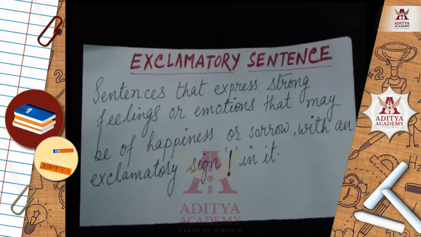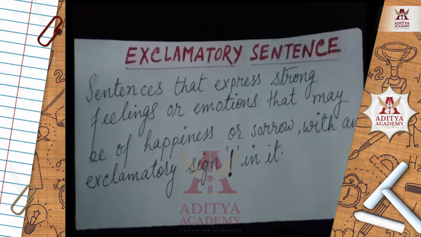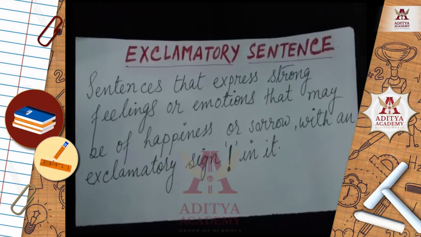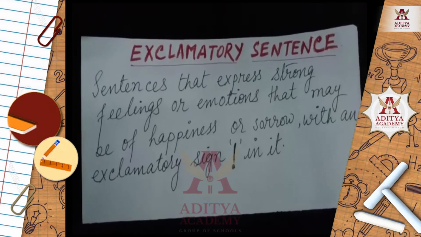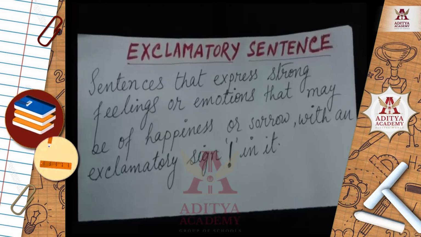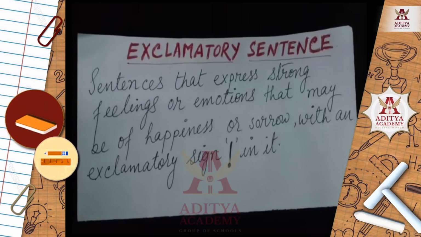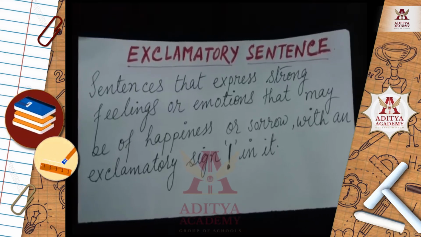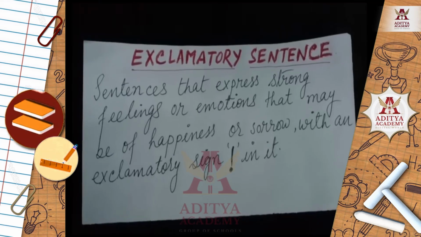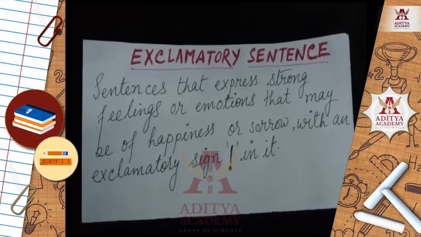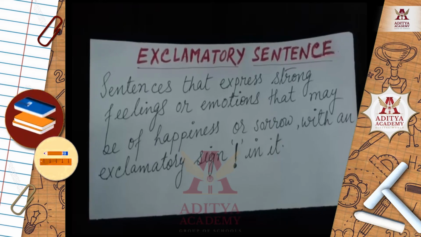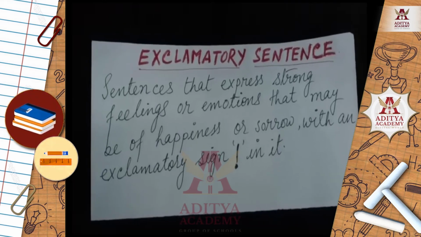Students, we have come to the last category of sentence, that is exclamatory sentence. Let's see the definition. Exclamatory sentences are those sentences that express strong feelings or emotions, right? That may be of happiness or sorrow with an exclamatory sign in it. So basically, exclamatory sentences, they express strong feelings or emotions towards somebody that may be of happiness or sorrow. Sorrow means sadness. And in these exclamatory sentences, this exclamatory sign is the most important.